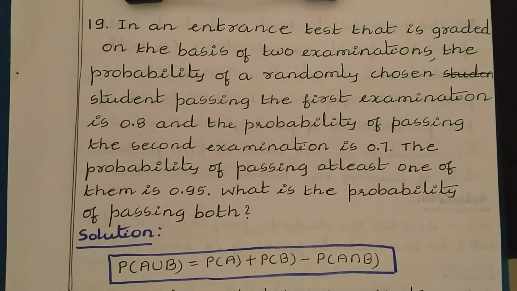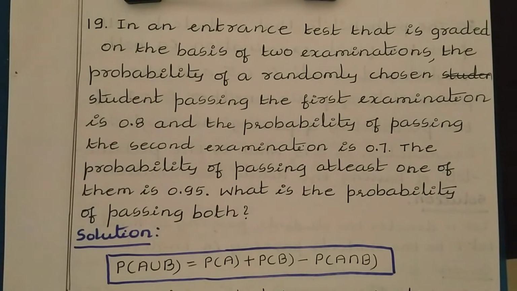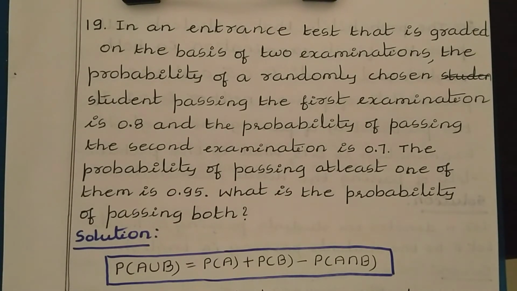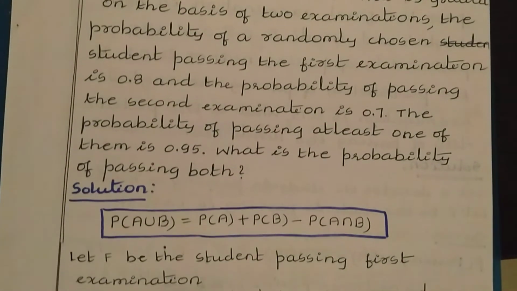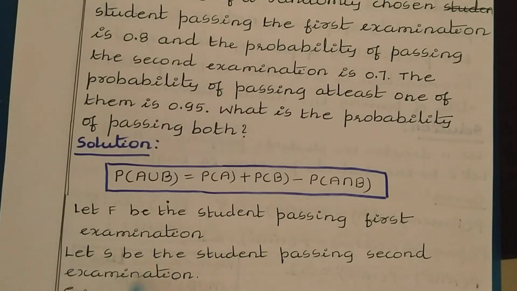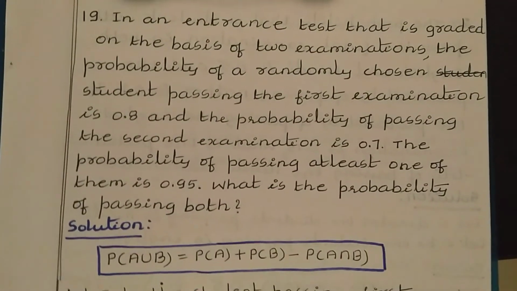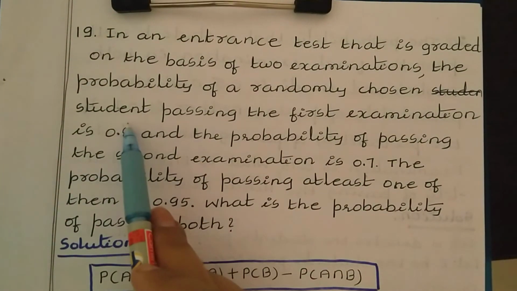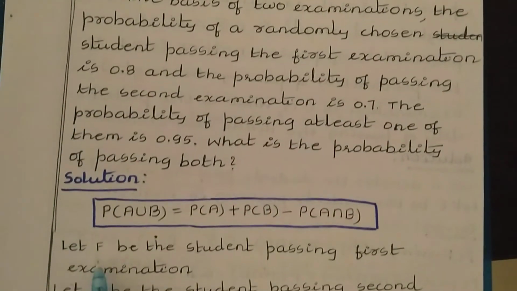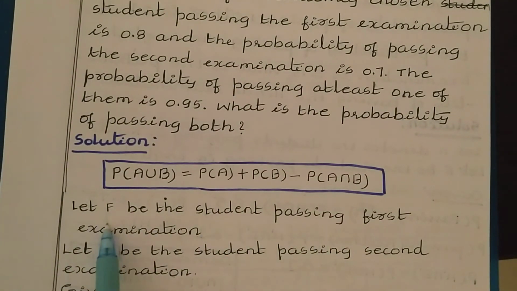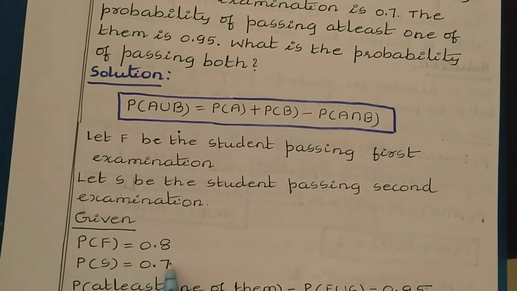So here they are talking about the entrance test, where the grade will be given on the entrance test based on 2 examinations, first examination and second examination. So that's why here let us take F be the student passing the first examination and S be the student passing the second examination. And also they have given the probability of the student passing the first examination is 0.8. So as here we have taken F as the student passing first examination, based on that we can write probability of F is equal to 0.8.